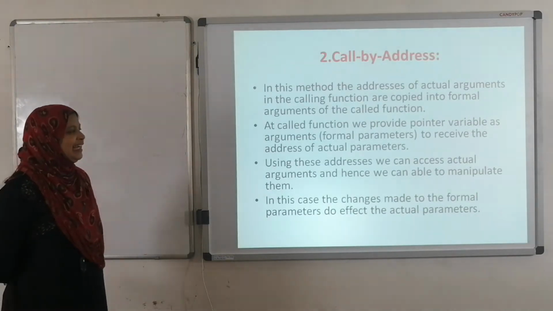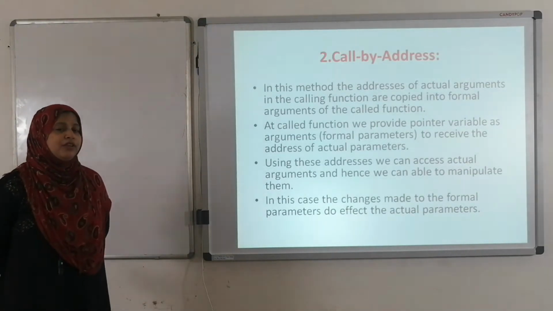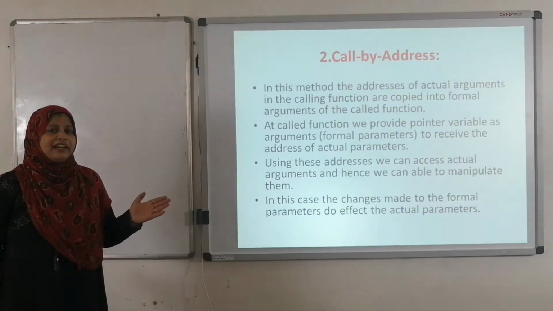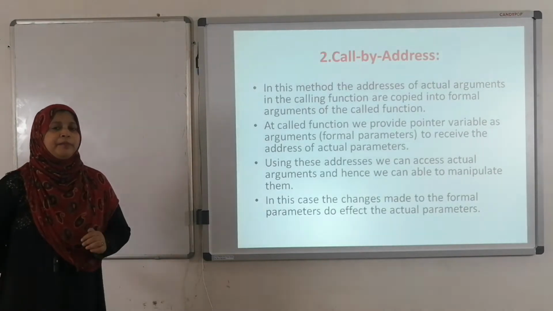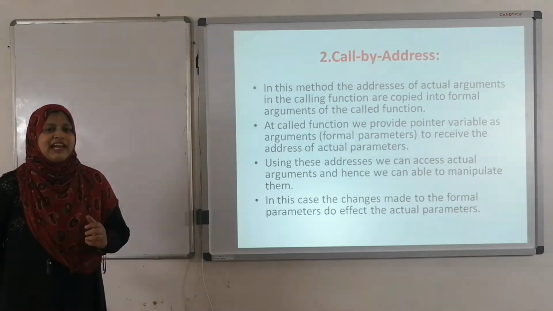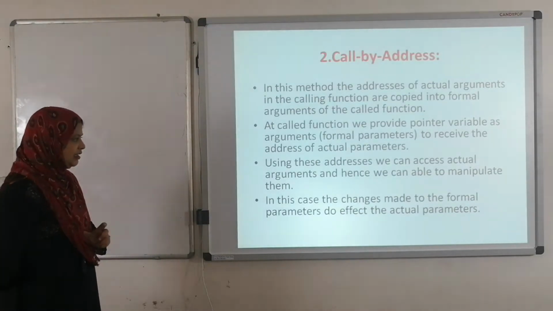Now we are passing the address of actual parameters. So it means that we are passing the addresses of actual parameters to the formal parameters. It means the formal parameter must be a pointer variable. Why? Because we have to store the address of the actual parameter, right?